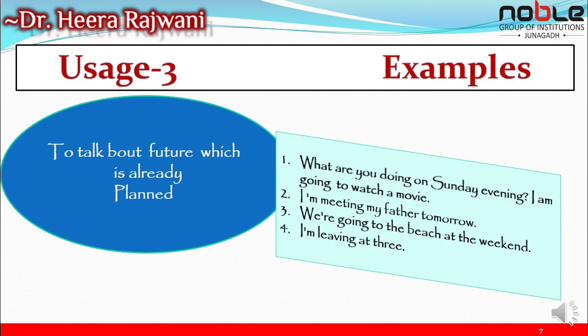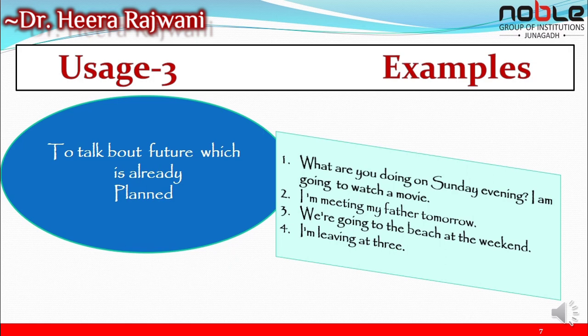We are going to the beach at the weekend. I am leaving at 3. So in these examples we can see that it is talked about the future which is already planned. We have planned, right? It is not now, but it is in the future. So what are you doing on Sunday evening means coming Sunday, when you have planned something. So what about the Sunday evening that is asked? At this moment we can say that I am going to watch a movie.